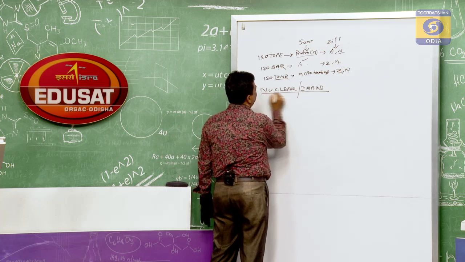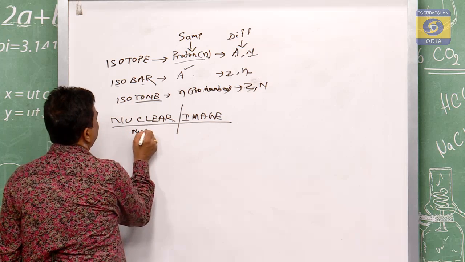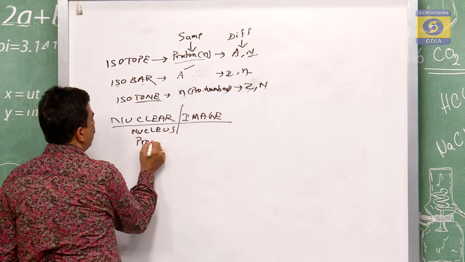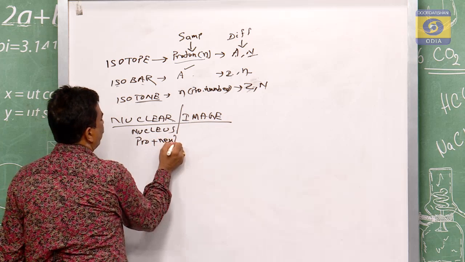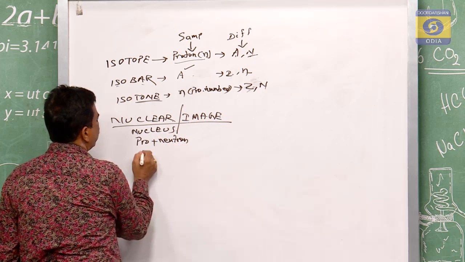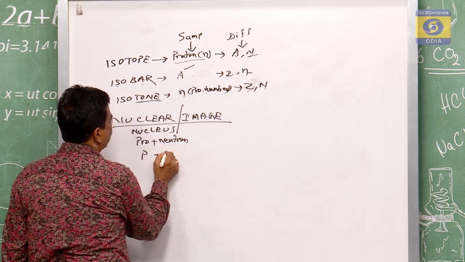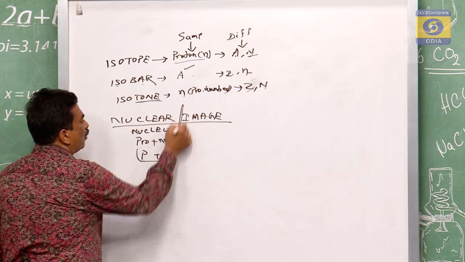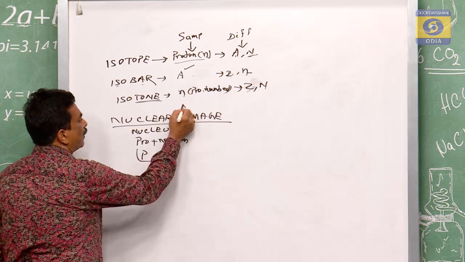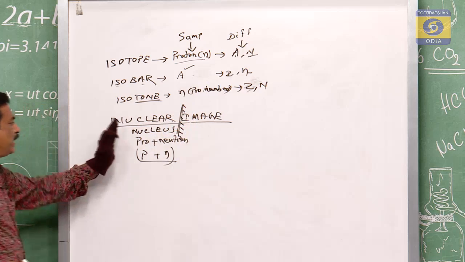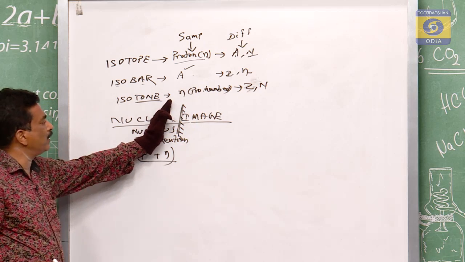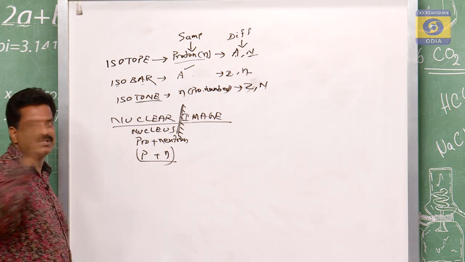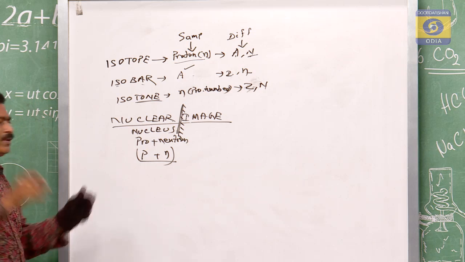So here also, in the nucleus, it has protons and neutrons. If the proton is P and the neutron is N, then the nucleus is P plus N. Suppose this is the mirror. This nucleus through the mirror just gives the lateral sides changed, that is, right becomes left and left becomes right.